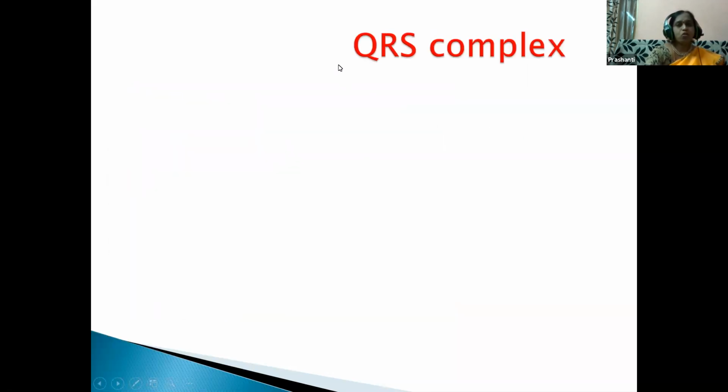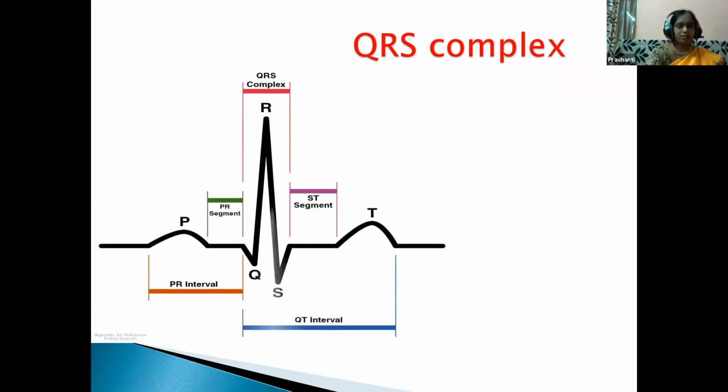Next is a combination of Q, R, and S waves. As these are closely related and closely placed, it is called the QRS complex. So this is the QRS wave, children. Just see, they are placed close to each other: Q, R and S. It represents ventricular depolarization, also called ventricular systole.